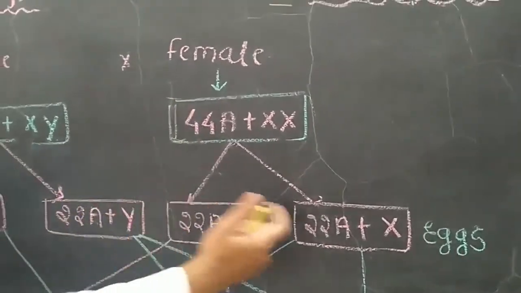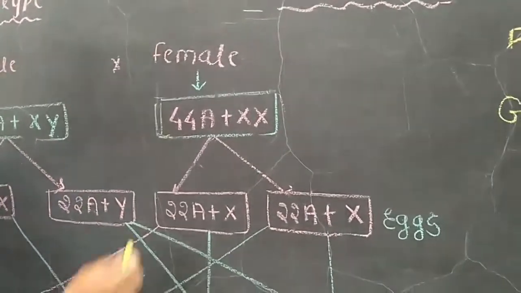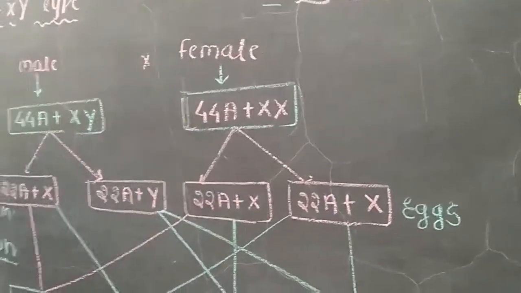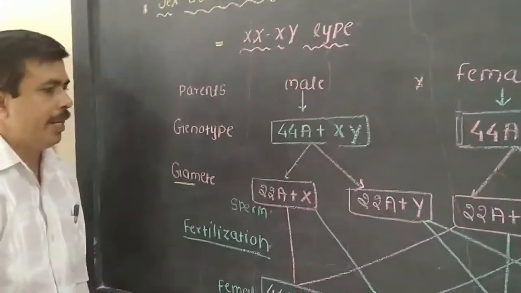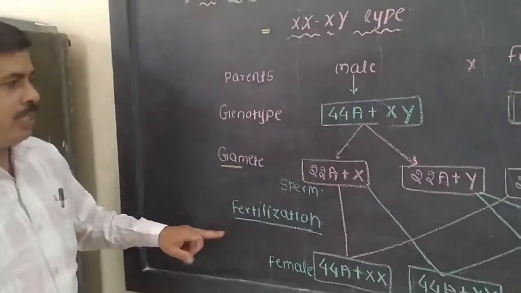Homogametic means that the same type of eggs, the same type of gametes, will be produced. Hence the female is homogametic and the male is heterogametic. Now, what happens in the next process, that is, the fertilization process.